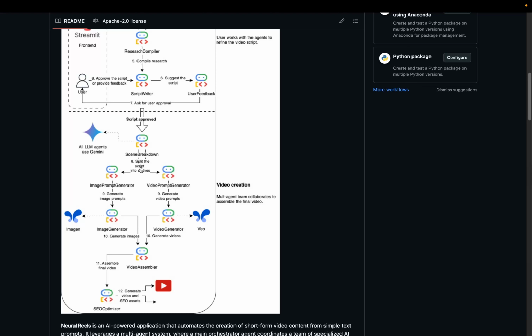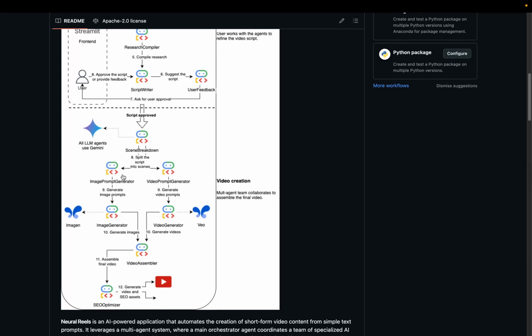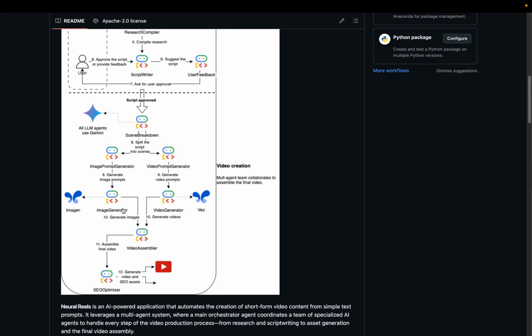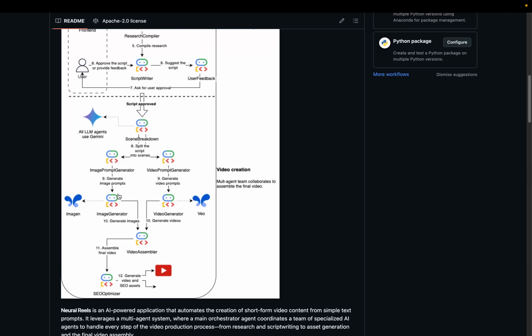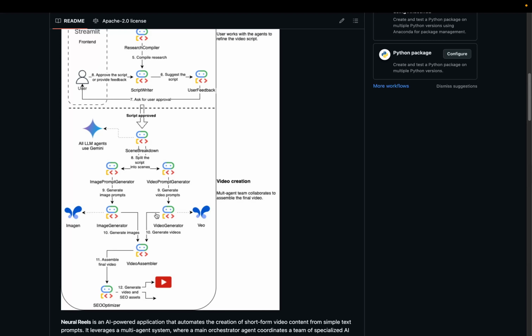Another agent will take this script and break it down into scenes. Basically, probably in this case, each scene will be one of the labels or something very close to this. It depends on how the agent will do it. I can show you this agent, how it looks, but after it breaks down into scenes, I will have two agents which will create the prompts for the assets. We will be creating the visual assets, which are images and videos, but a more efficient way will be to create efficient prompts for image and video generation. I can just describe what I want or get the scenes and ask for an image or video of it.